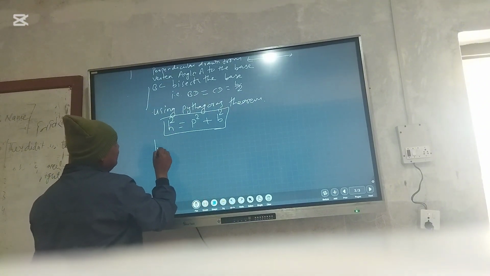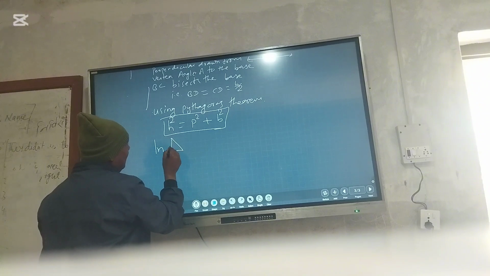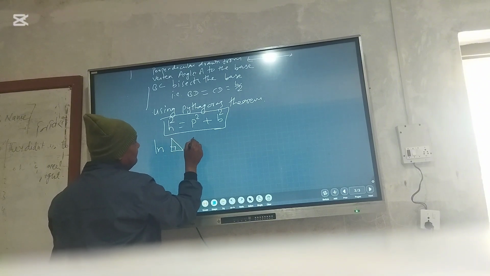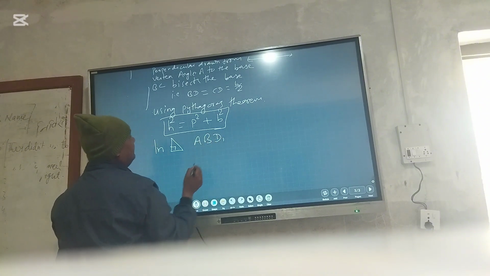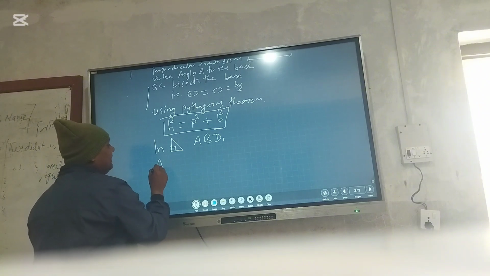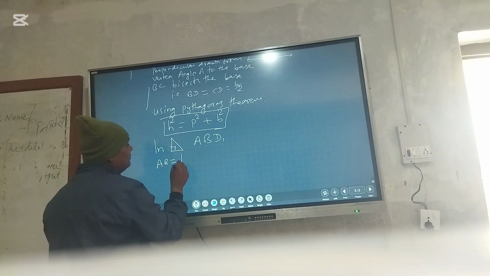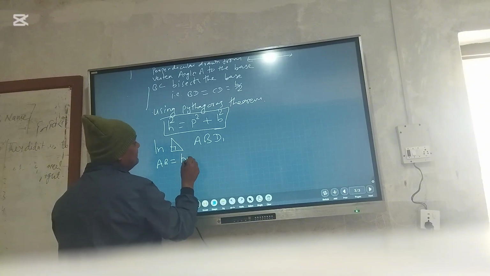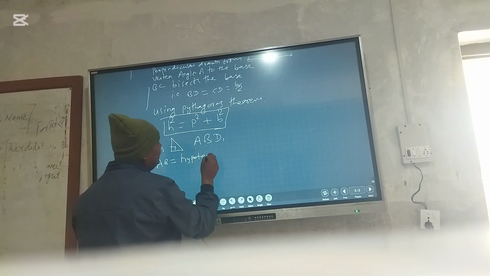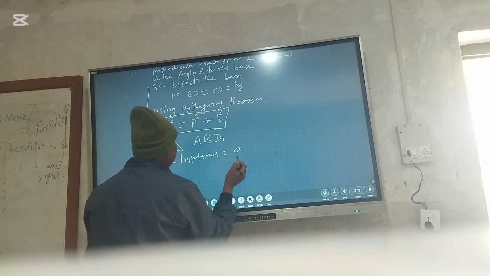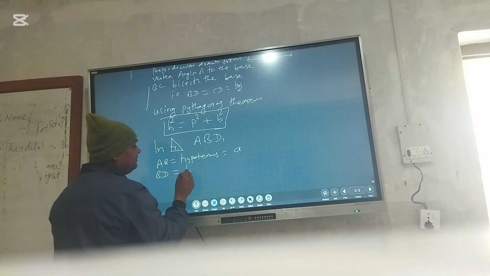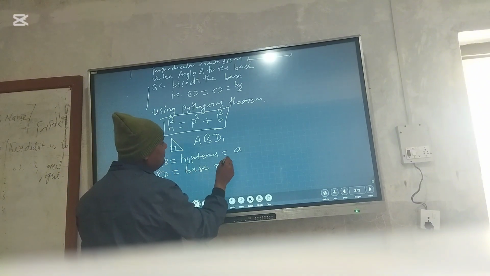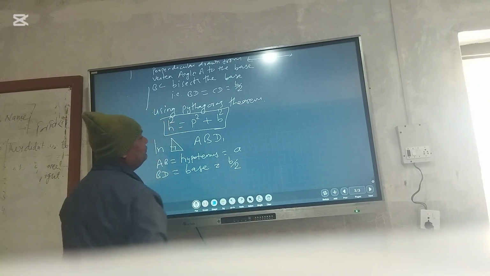That means in right angle triangle ABD, AB is equal to hypotenuse, that is A centimeter, and BD is equal to base, that is B by 2.